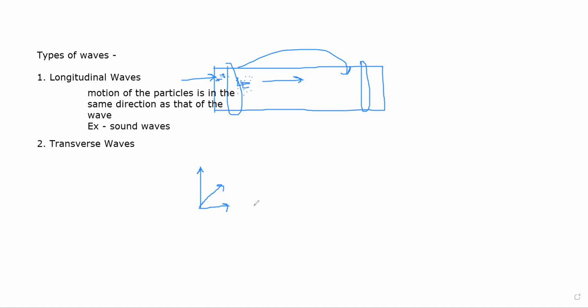When the direction of motion is in the x direction, you will see that the peaks and troughs are in the same direction as the motion of the wave, but the vibrations are actually at right angles to the direction of the wave.